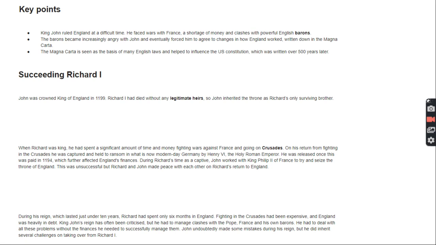During Richard's time as a captive, John worked with King Philip II of France to try and seize the throne of England. This was unsuccessful, but Richard and John made peace with each other on Richard's return to England. During his reign, which lasted just under 10 years, Richard had spent only 6 months in England. Fighting in the Crusades had been expensive, and England was heavily in debt.